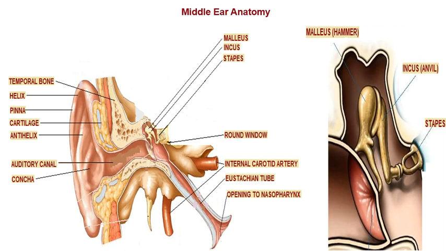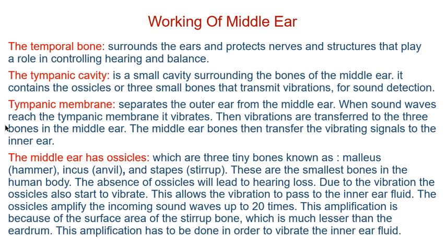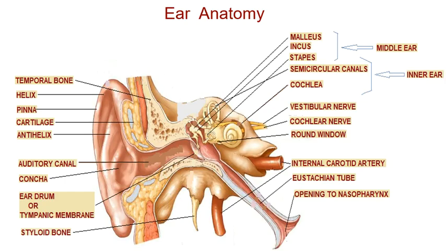Fine. Now, the middle ear consists of the temporal bone, malleus, incus and stapes. Students, malleus, incus and stapes are three small bones of the middle ear. After the completion of the outer ear description, we will go into the middle ear portion. There we are going to study these three bones in a detailed manner.